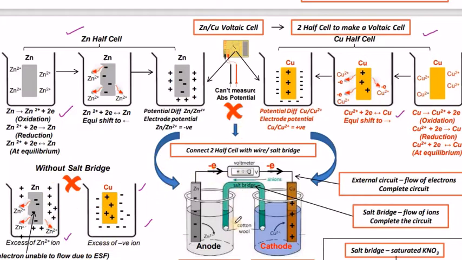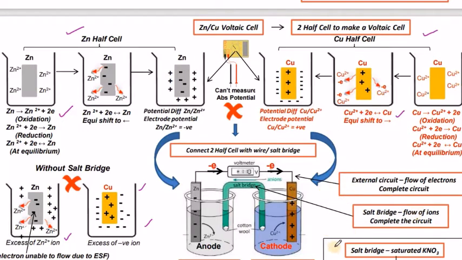That's why we have used the salt bridge and connected both the rods with the voltmeter. Then the circuit will be completed. In the external circuit there is flow of electrons, a complete circuit will be there, and the salt bridge allows the flow of ions to complete the circuit.